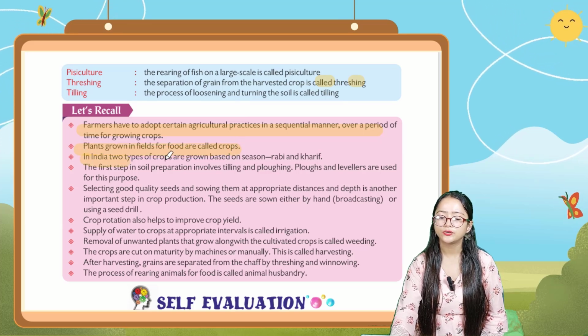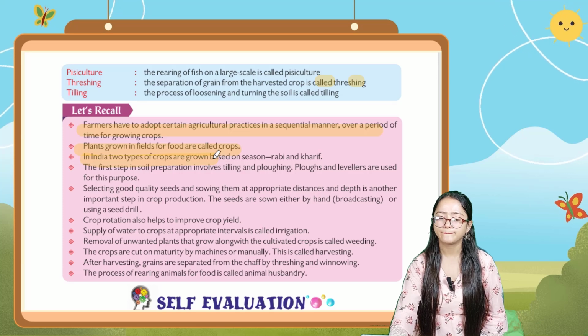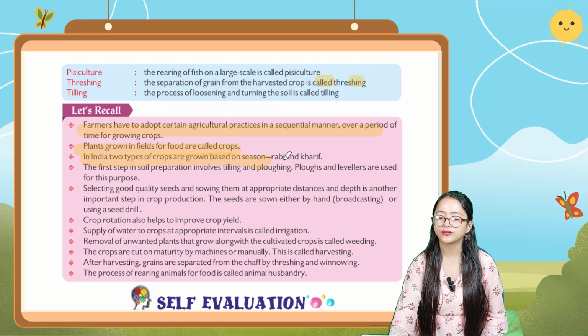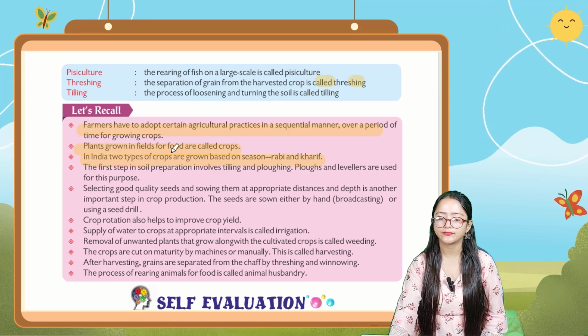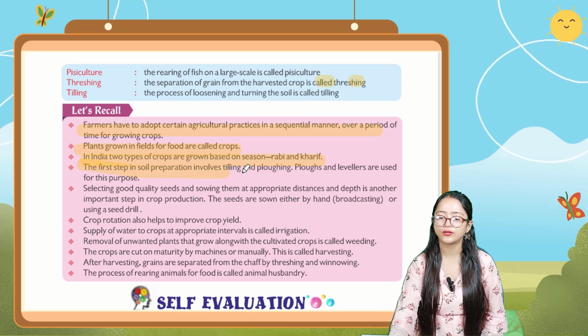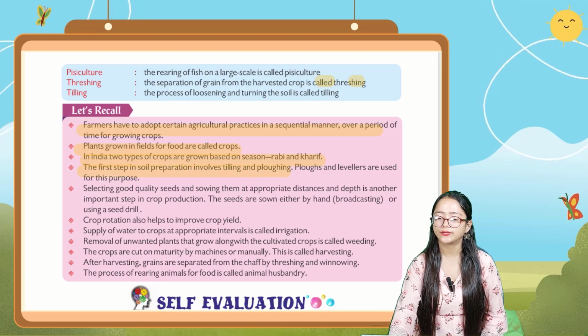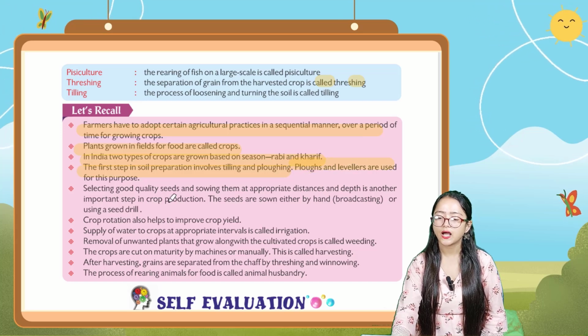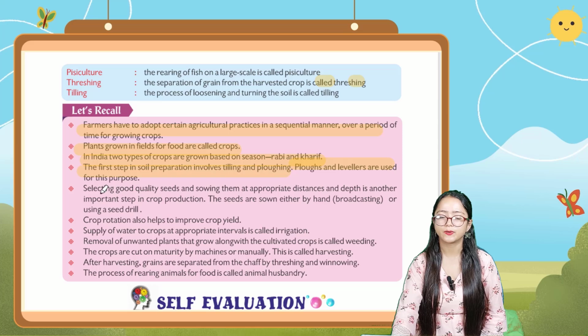In India, two types of crops are grown based on season, Rabi and Kharif. The first step in soil preparation involves tilling and plowing. Plows and levelers are used for this purpose.